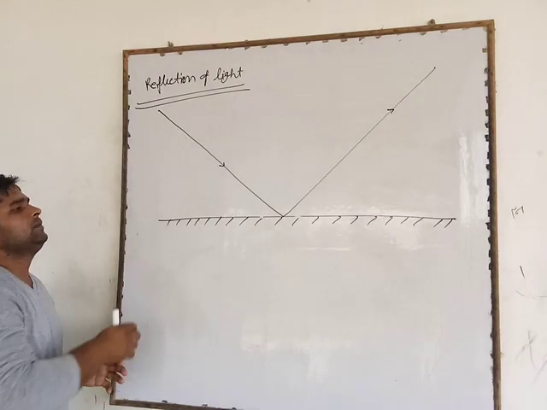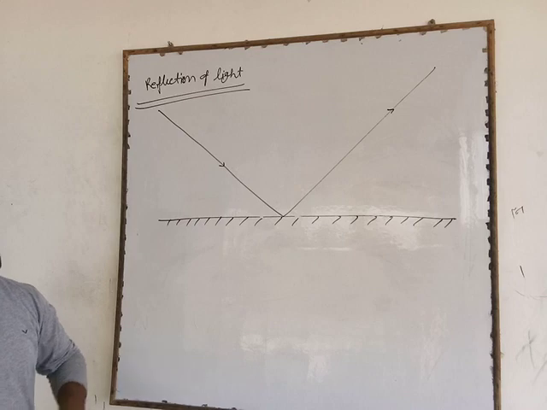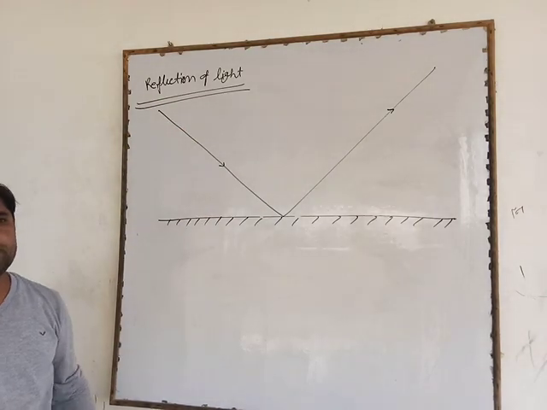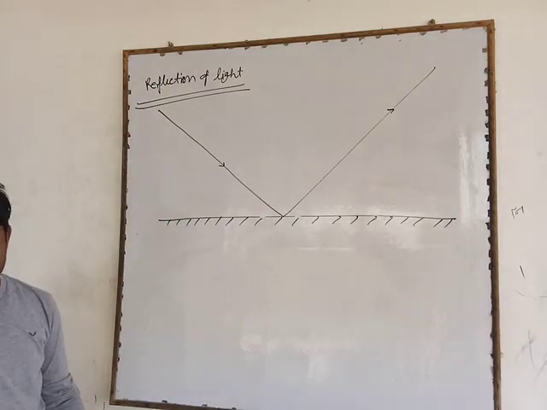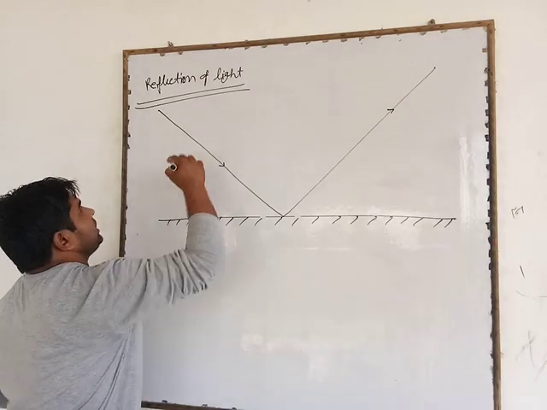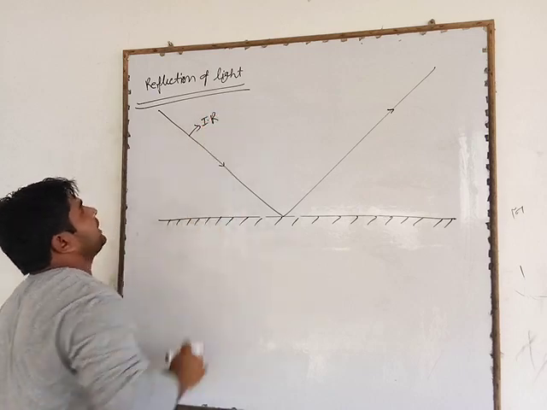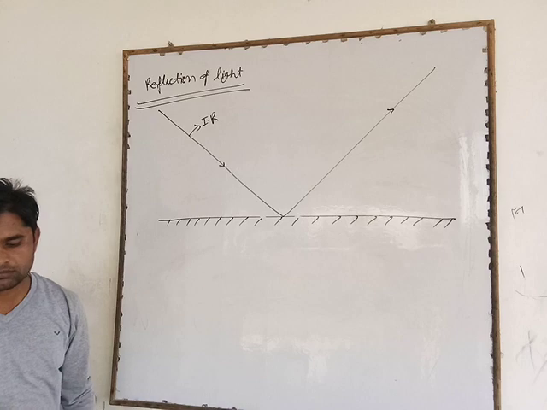In this phenomenon, the ray of light which falls on the mirror is called the incident ray of light, and is denoted in short by IR.